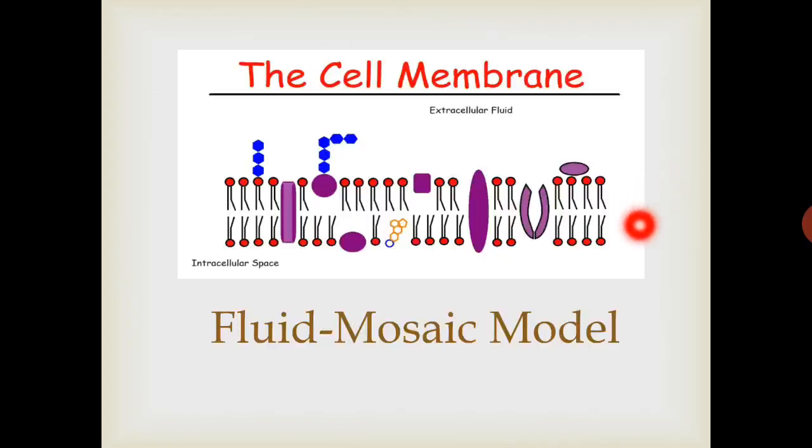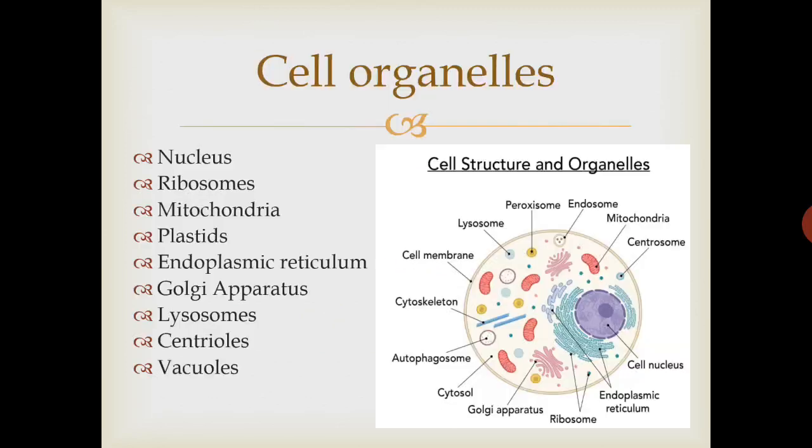This is the fluid mosaic model of cell membrane. We have already discussed it. It is a double membrane lipid structure. These red molecules are lipids, and these purple molecules are different shapes of proteins. In this diagram you can see that multiple proteins are present here, having different shapes and different functions. In blue color, these are molecules of carbohydrates, and this orange molecule is a cholesterol molecule that is present specifically in eukaryotic cell membrane.